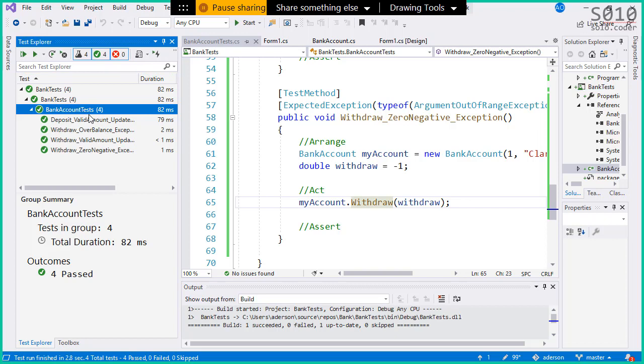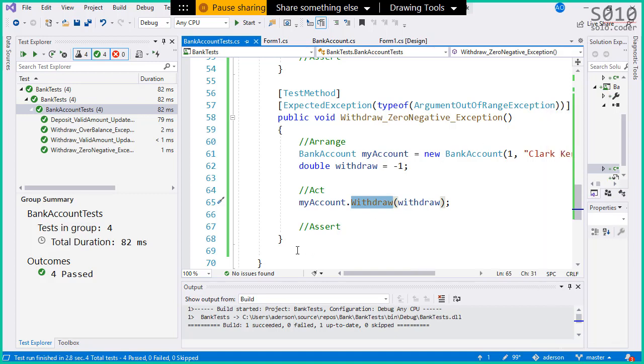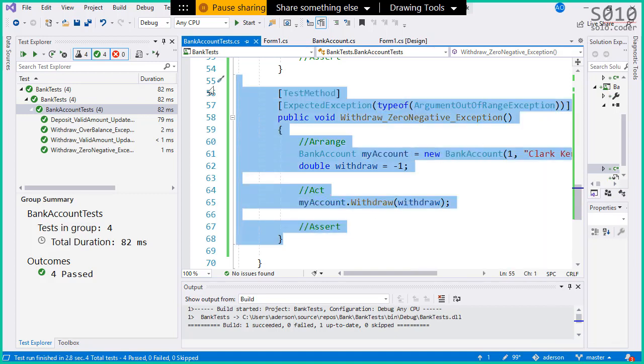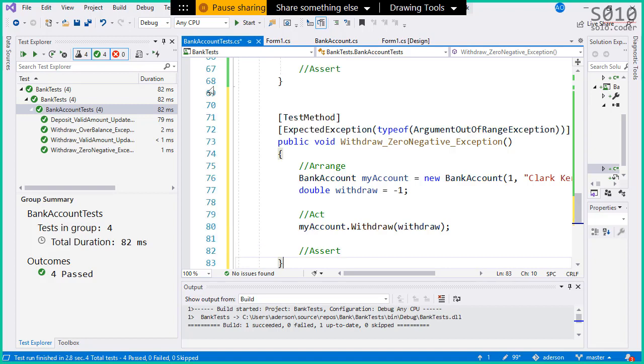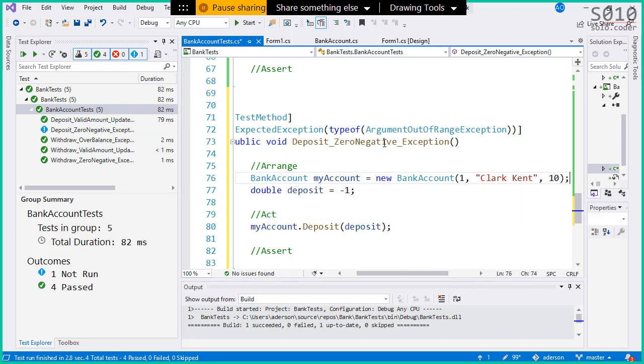Deposit is a very similar scenario. We're gonna just rename it and call deposit instead of withdraw. I'm going to copy this test to test the deposit as well. So instead of withdraw, this will be deposit. We're gonna try to deposit -$1.